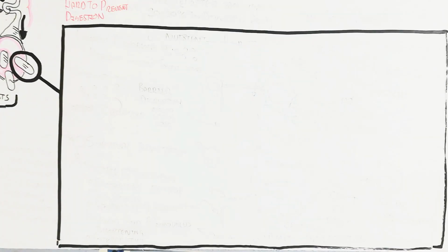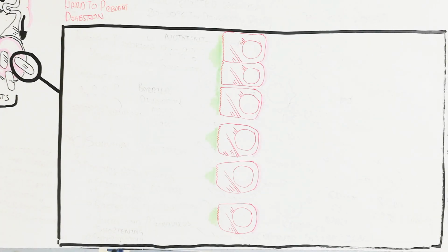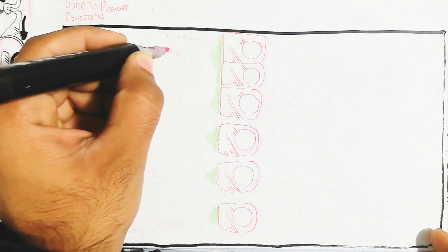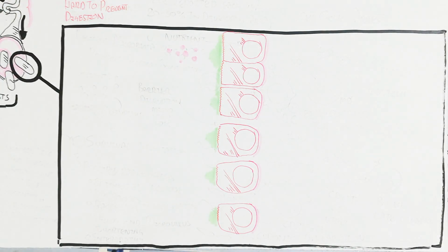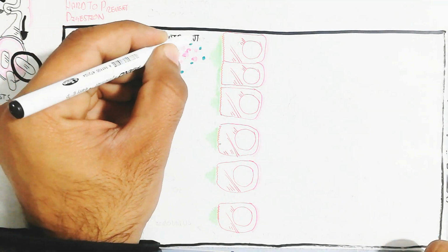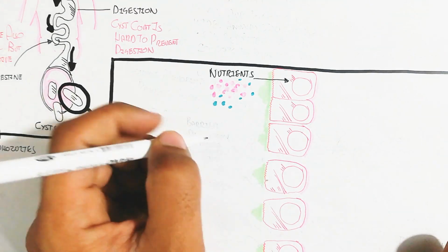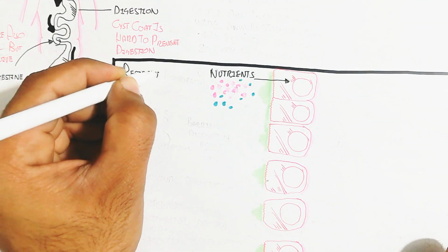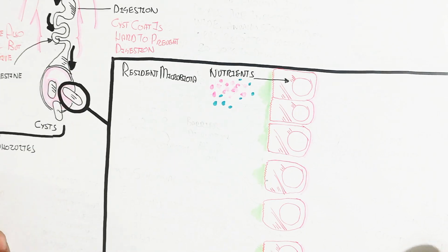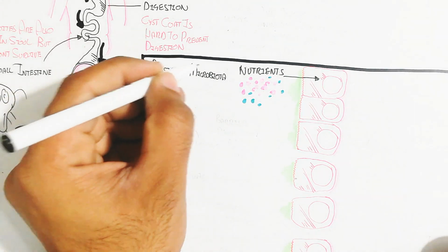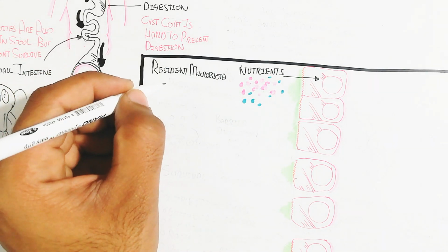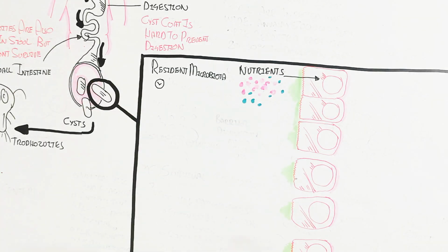So let's look at the bigger picture and the pathophysiological aspect. This is the enterocytes, and this is the lumen containing the resident microbiota. When you eat contaminated food, the nutrients are consumed by the cyst, and they can also be absorbed from the enterocyte into the blood circulatory system.